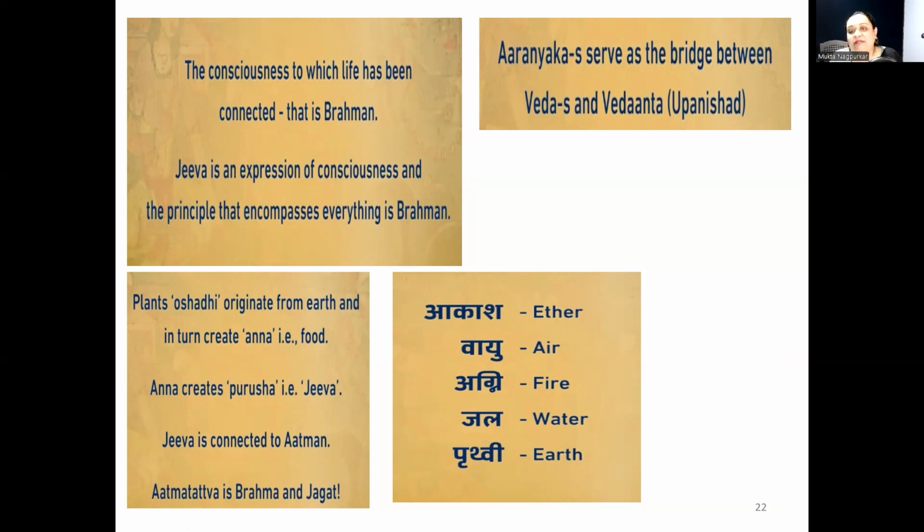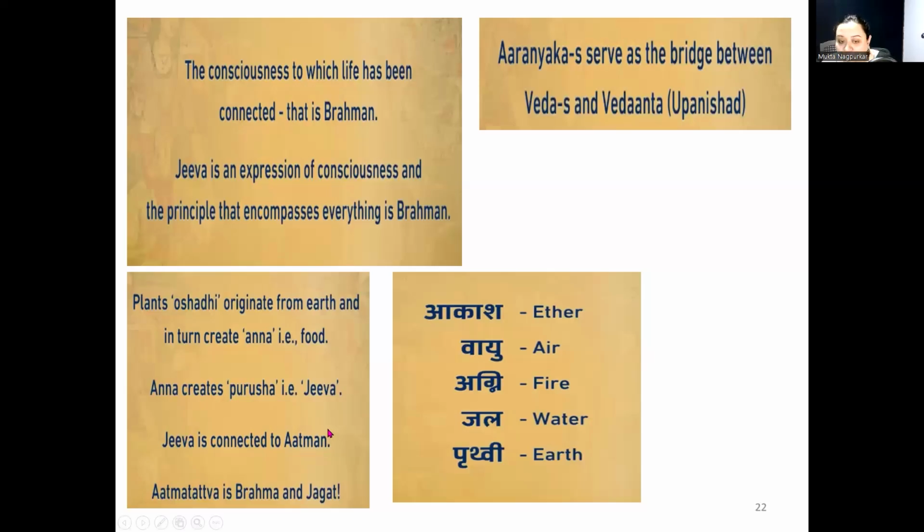So after that we'll move to the fourth division of each Veda, that is Upanishad. Aranyakas are considered as a link between Veda and Upanishad, that is, a link between Veda and Vedanta. Plants, that is Aushadhi, originate from the earth and then are converted to Anna, that is food. This is the concept mentioned in Upanishad.